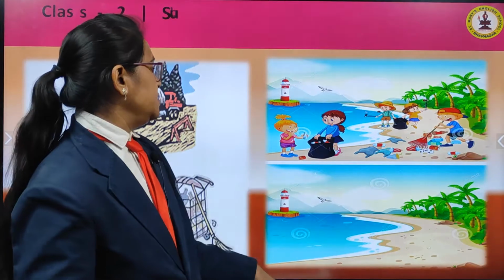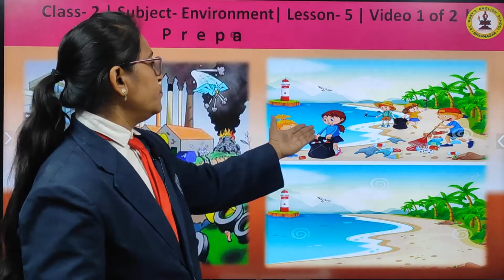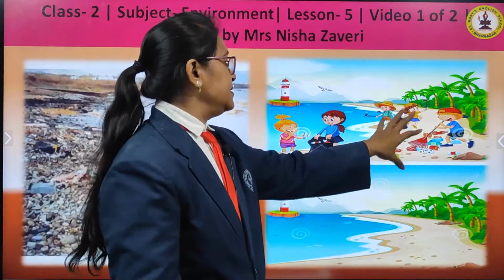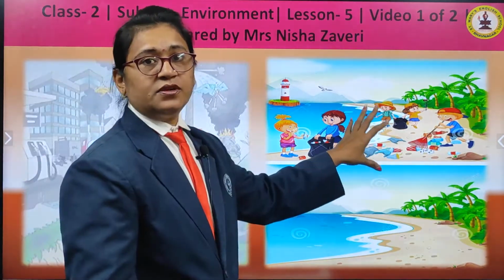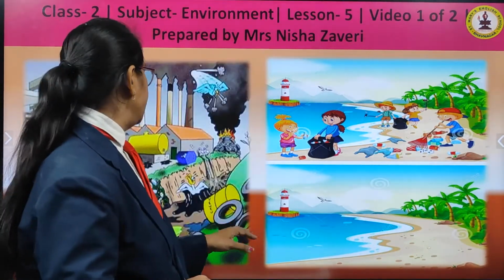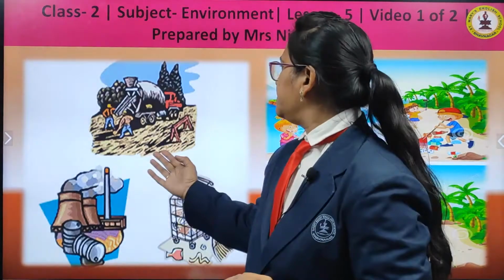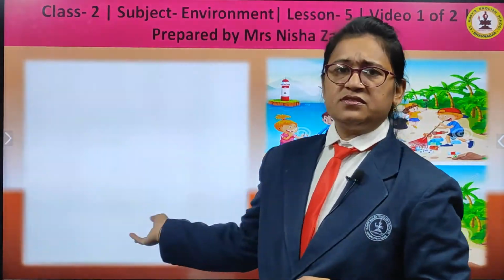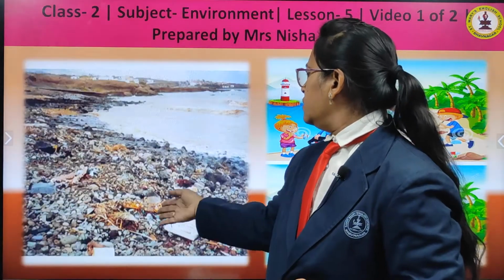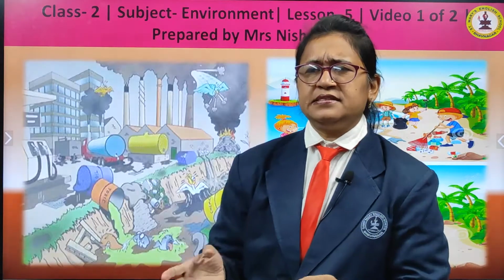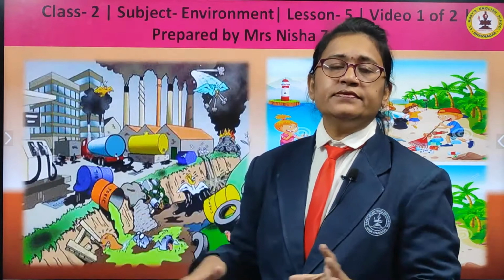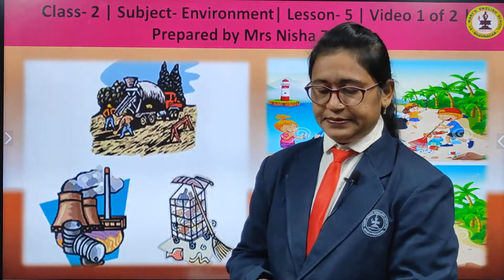You can see in this picture, all these children go for a picnic and they throw waste here and there, but always good children collect all the wrappers, all the waste, put it in a bag and then throw it in the dustbin only, whenever you go for a picnic. But you can see in such places, so many waste things, so much land is polluted in so many ways. You can see here, everywhere on the land, plastic bags and wrappers are flying and they stick to the land and make the land polluted.